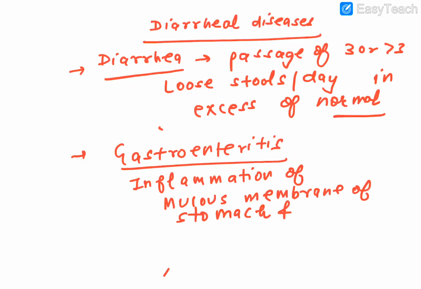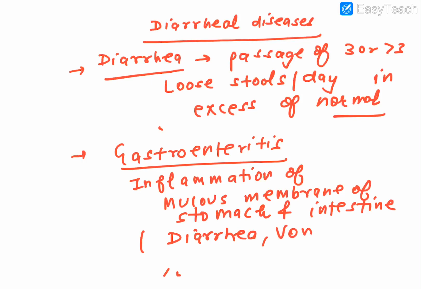So the mucous membrane of the stomach and intestine is inflamed because of some infection. This inflammation results in diarrhea, and along with that vomiting can also be present, and the patient will have abdominal pain. So this is diarrhea and this is gastroenteritis.